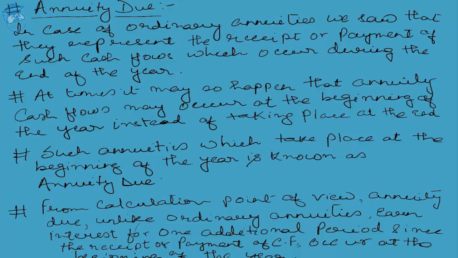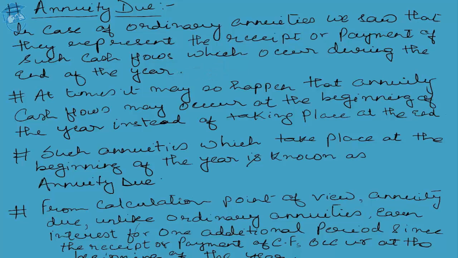Now, you can go through the slide which is flashing in front of your eyes. Very simple thing. In the case of ordinary annuities, we saw that they represent the receipt or payment of such cash flows which occur at the end of the year. At times, it may so happen that the annuity cash flows occur at the beginning of the year instead of at the end. Such annuities which take place at the beginning of the year are known as the annuity due. This is the same thing which we discussed right now.